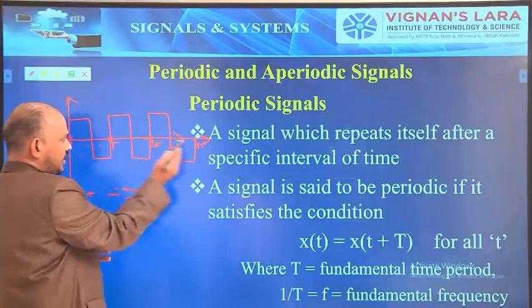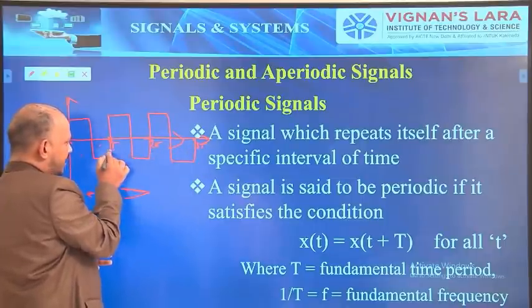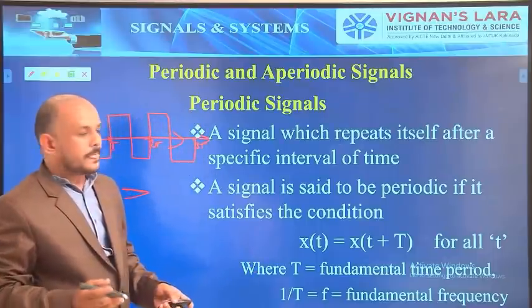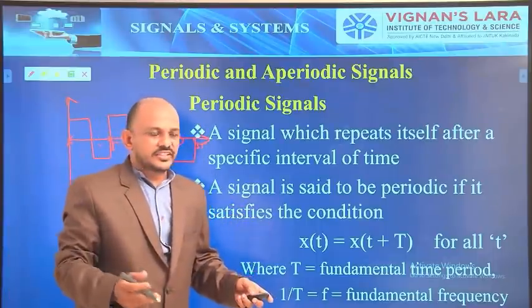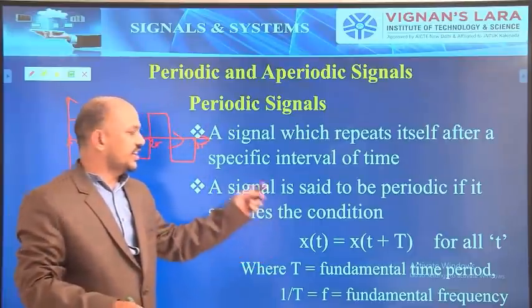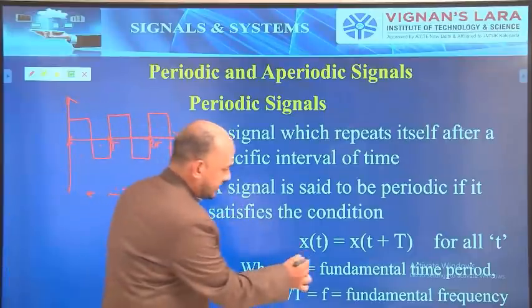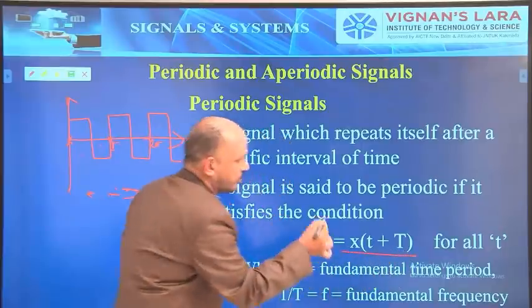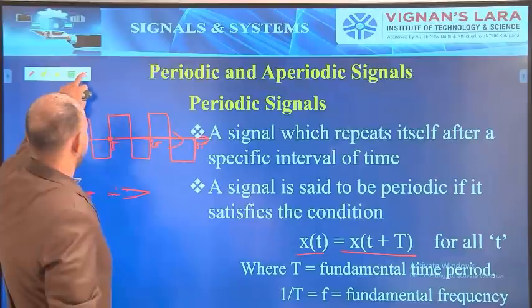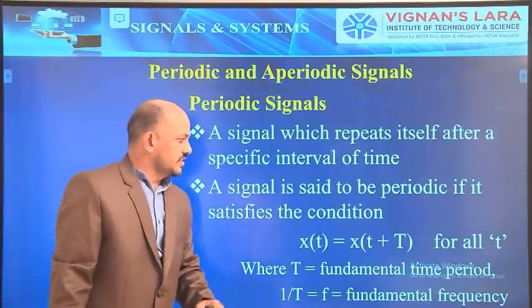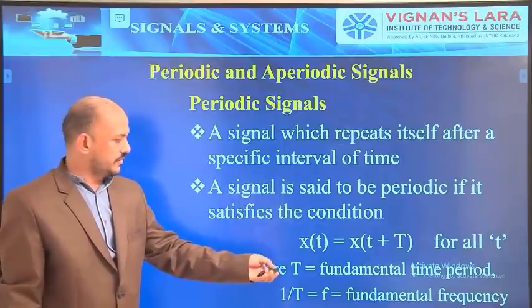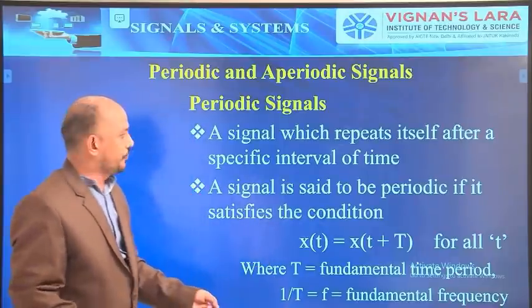So here T, 2T, 3T, the smallest value is T. That is the fundamental time period of this signal. Or mathematically we can say that a signal is said to be periodic if it satisfies the condition x of t equals x of t plus T for all t, where T is the fundamental time period, and 1 by T, the inverse of the time period, is the frequency, that is the fundamental frequency.